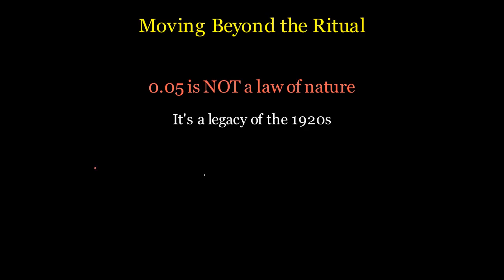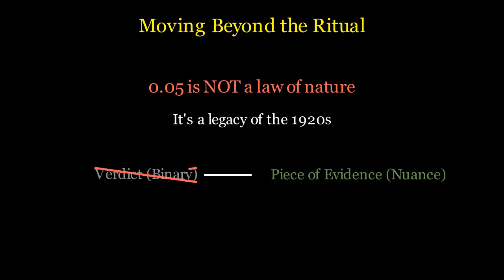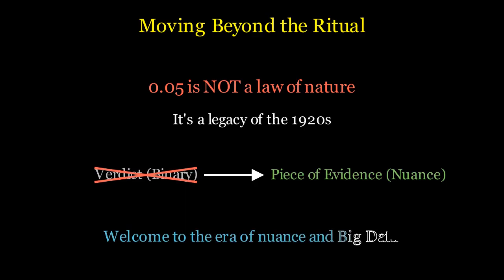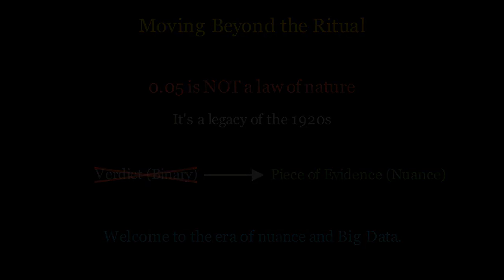The 0.05 rule is not a law of nature, it is a legacy of the 1920s. As we advance in the era of big data and complex econometrics, we must treat the p-value as a piece of evidence, not a verdict. Understanding that this threshold is a historical accident allows us to become more critical and honest scientists. Let's move beyond the ritual of significance and into the era of nuance.